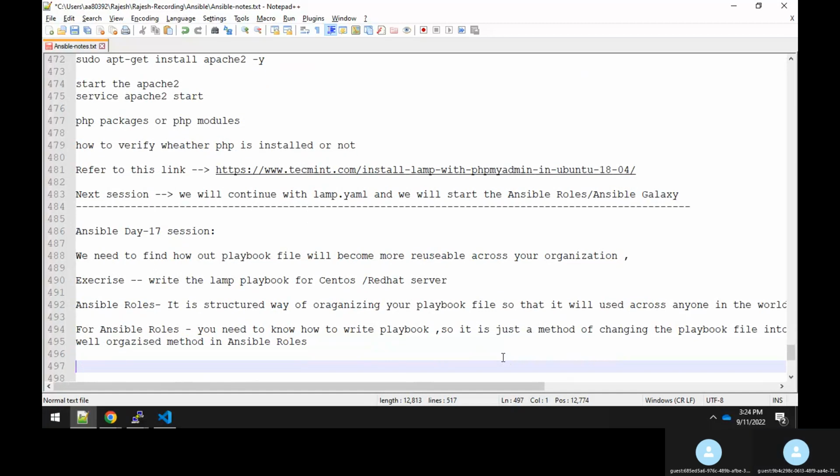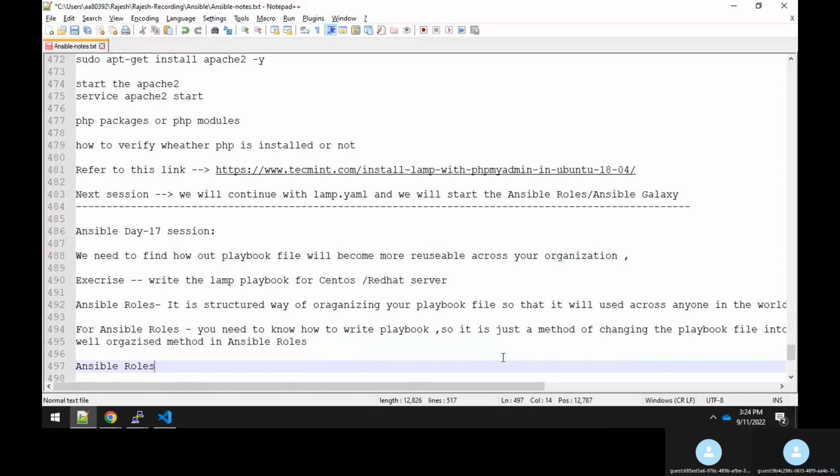Hold on a second. So I can define, now, what are roles actually? What are Ansible roles? Let me type something.